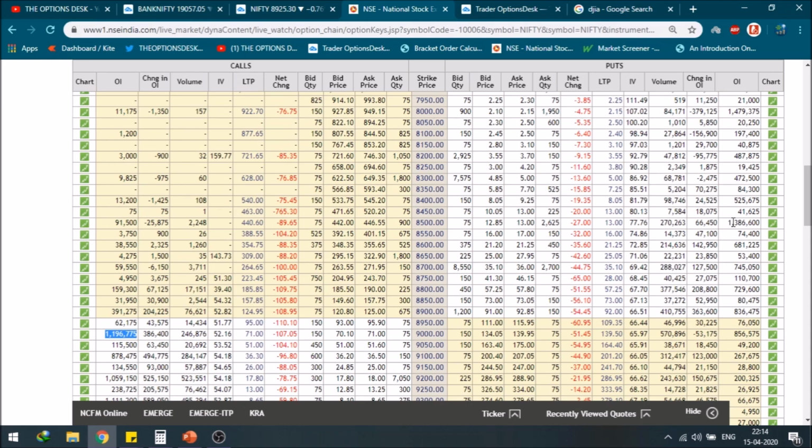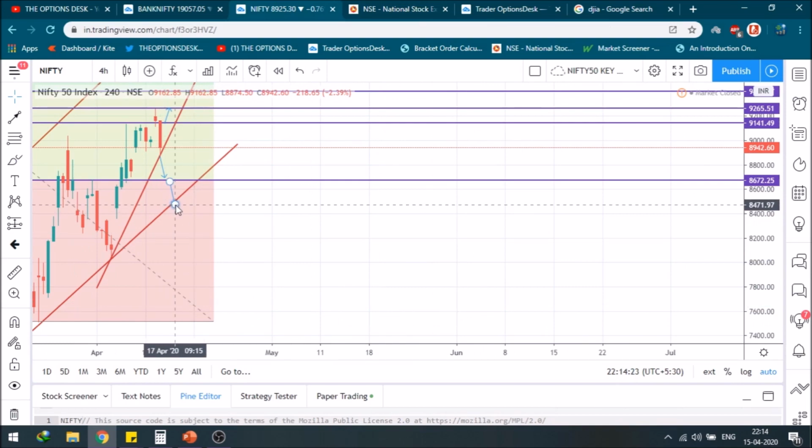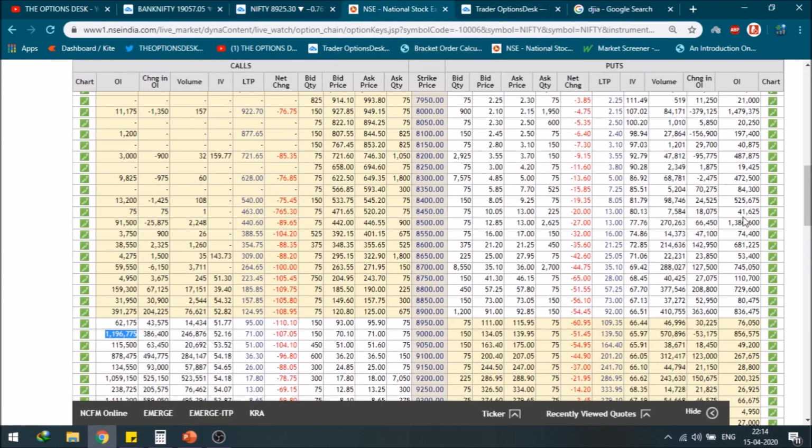So what is the major support level? The major support level is starting at 8500. Why 8500? I've already told you, that is the trend line. This is the level that the trend line should test. So the major support is standing at the 8500 level. If we break the 8500 level, I don't think we will break it tomorrow. At the 8500 level, we can definitely test 8000, but the 8500 level should act as good support, and it can also act as a point of reversal for tomorrow.